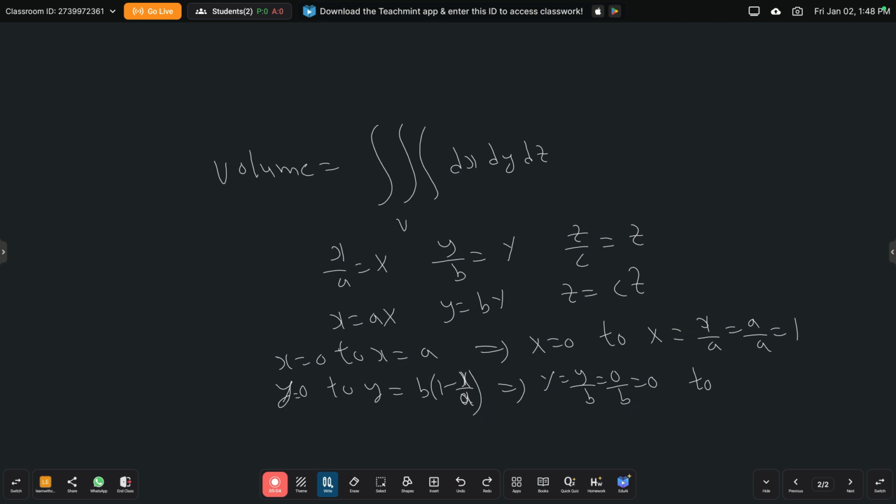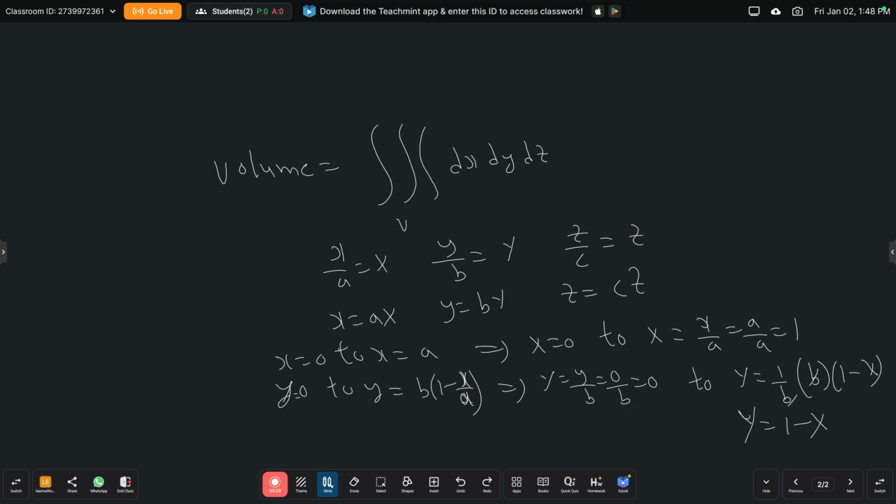And whenever y is equal to b into 1 minus x by a, capital Y is equal to 1 by b into 1 minus x by a, where x by a is our capital X. So b gets cancelled, so capital Y is equal to 1 minus capital X.